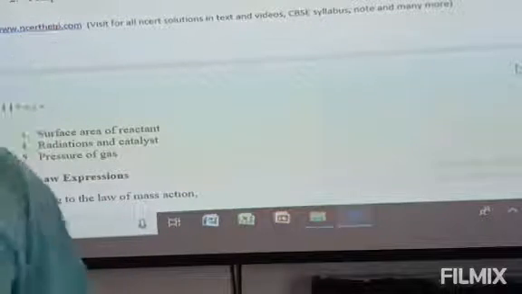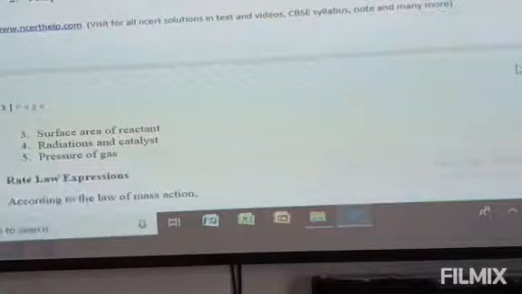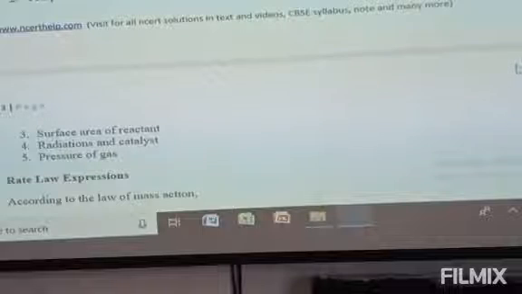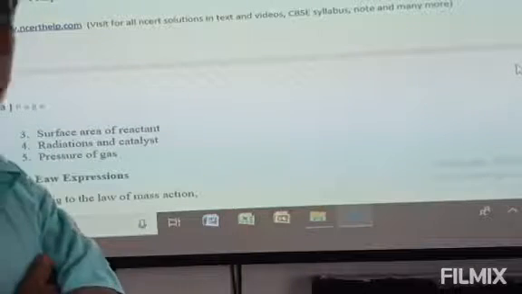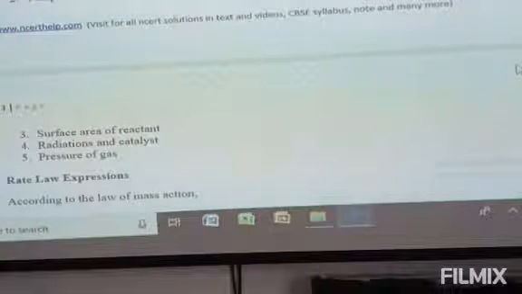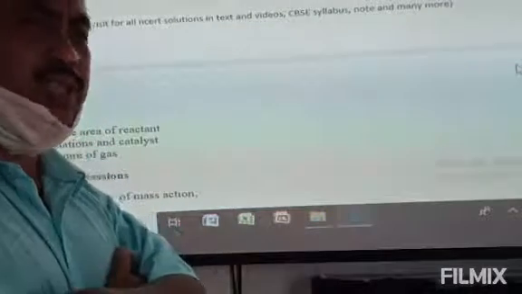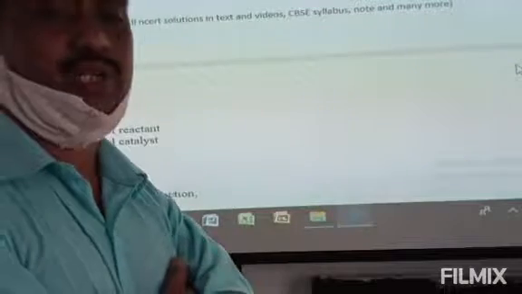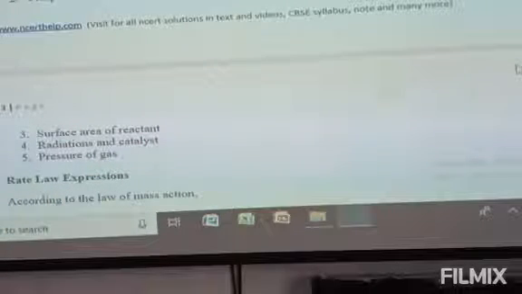Like this, temperature. If temperature increases, the force of attraction gradually decreases. If the force of attraction gradually decreases, then the molecular movement gradually increases. This increase in the molecular movement increases the rate of collision. Hence, more product will be formed. So, for an exothermic reaction, decrease of temperature increases the rate, and for an endothermic reaction, increase of temperature increases the rate. So, it depends on the type of the reaction.